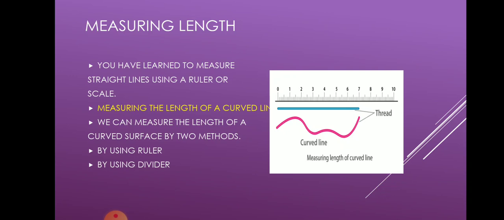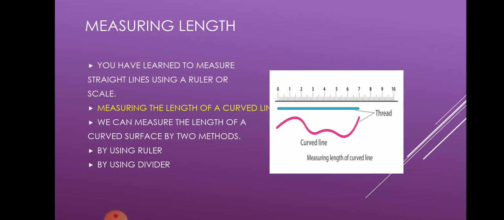Here again I can use two different methods for measuring the length of a curved line. The first method is by using a ruler and the second method is by using a divider. So in the first method, by using a ruler, how will I measure it? I will just take a small thread in my hand. It is curved. Now you can straighten that.